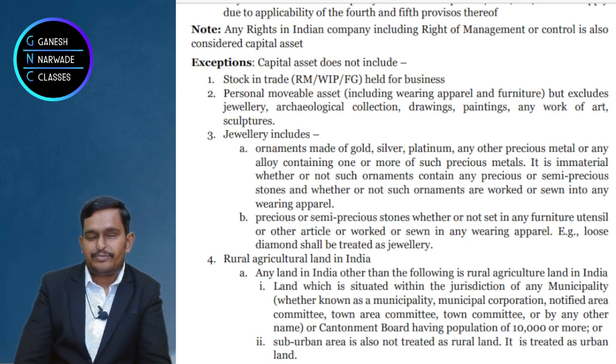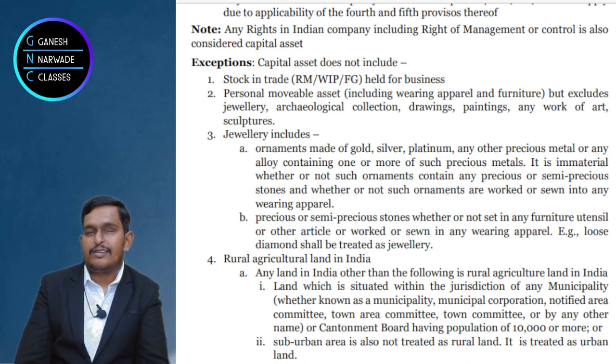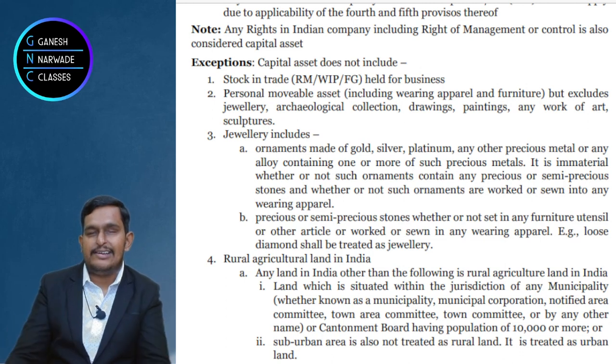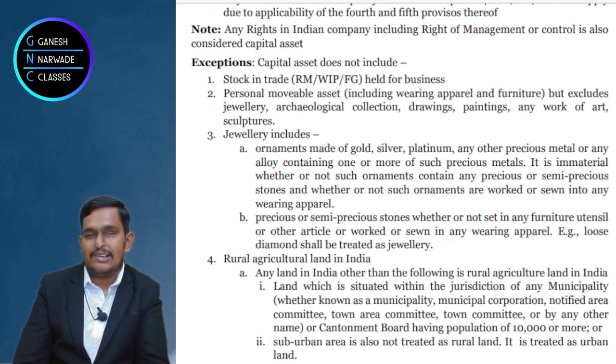Suppose, for example, tomorrow we feel that our respected Prime Minister, the Speaker of Lok Sabha, should sit on a golden chair, and a golden chair is created for them, totally embedded with jewelry, right? Diamonds. The power of India should be seen, the glory of India should be felt. For that we decided like this. Now that furniture is also jewelry. Okay? Understood? Very good. This way we should understand the definition of jewelry.